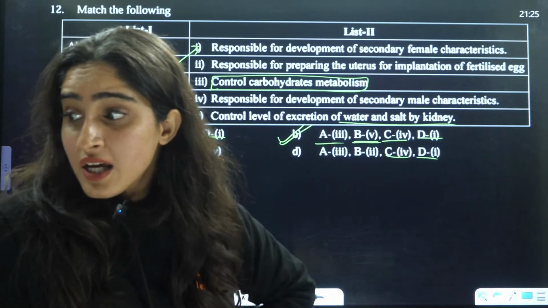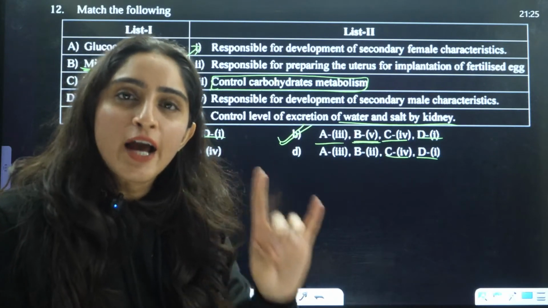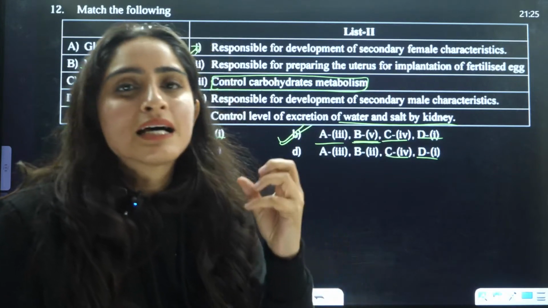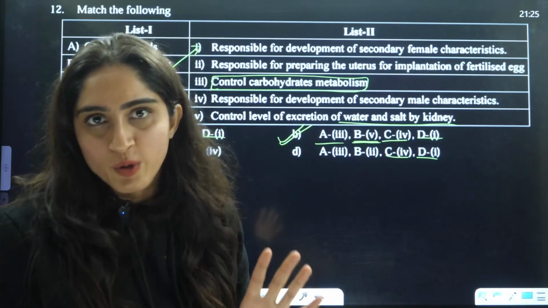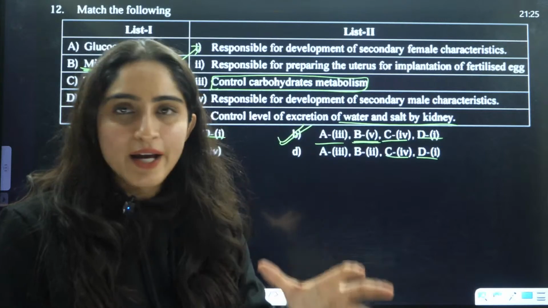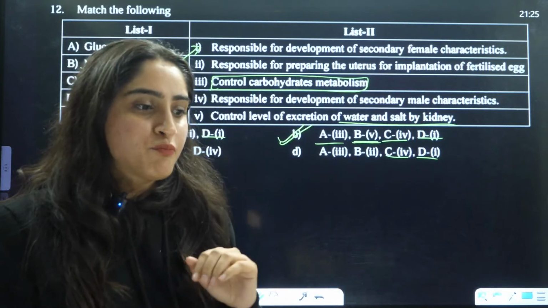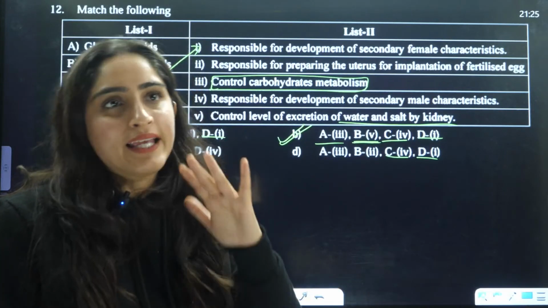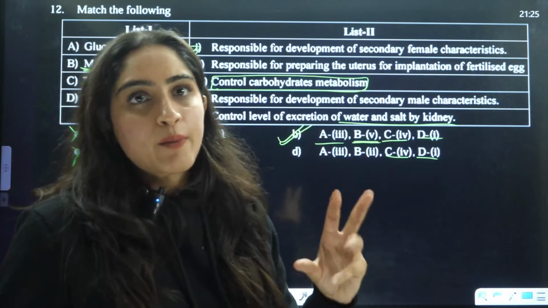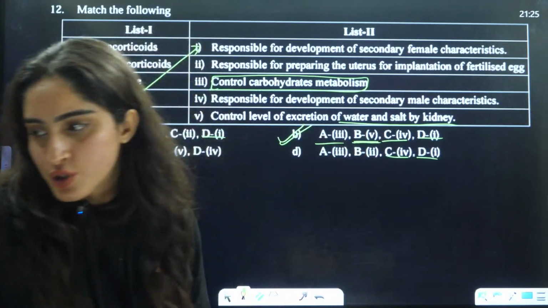But estradiol is also one of the hormones. Estrogen is also one of the hormones. Estrogen and estradiol, we can't say they are the same hormones, but yes, they are female hormones, like progesterone.